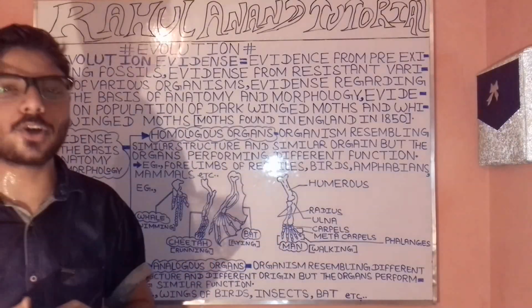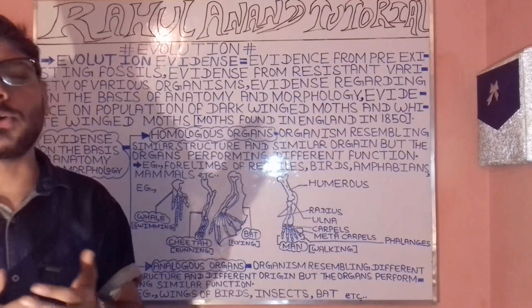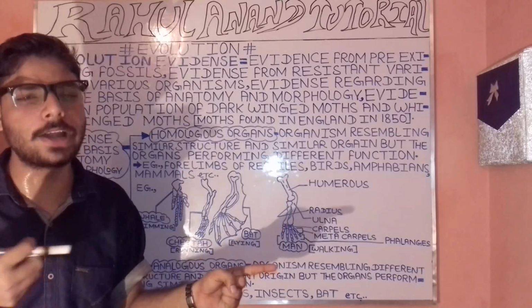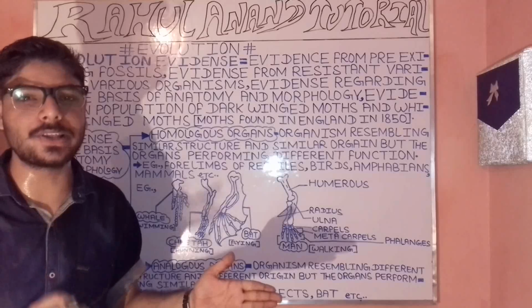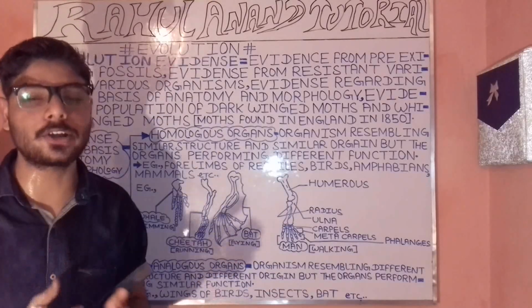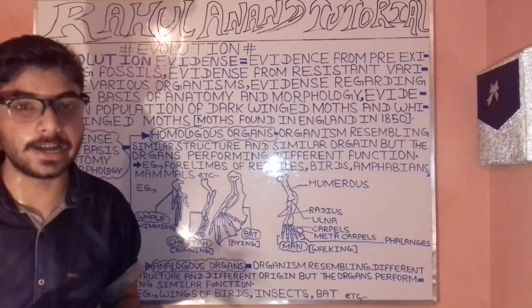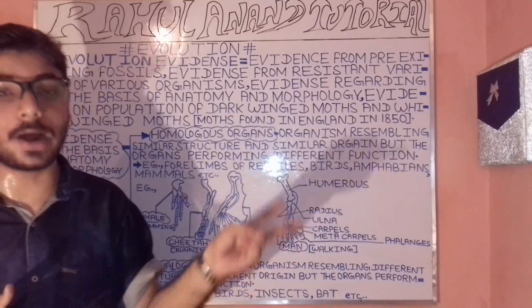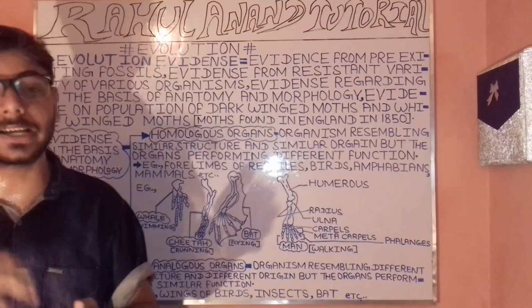After that, when we talk about another type of evidence of evolution, we have the evidence from the white winged moth and the black winged moth. These were present in a particular region of the world, which was nothing else but the country of England, as well as the era in which they were discovered. Another evidence of evolution regarding the case of what?